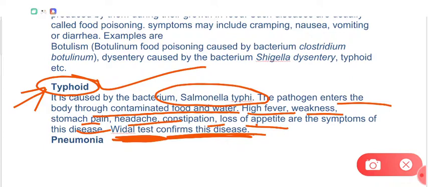You have learned that flies move the pathogens from one place to other place, or they are responsible for the contamination of the food and water, right? And you also have listened about malaria, which is caused by mosquito, actually not caused by but transmitted by mosquito, right? When a mosquito bites a malaria patient, it takes the plasmodium, which is a parasite, and then enters it into another person when it bites. This is how malaria gets transmitted.